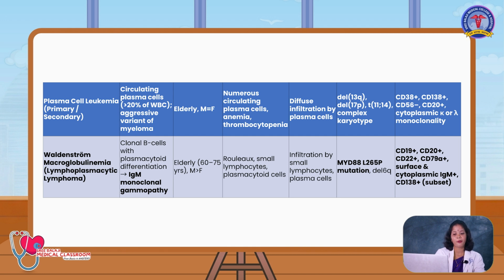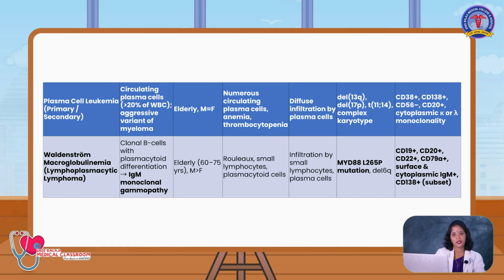In lymphoplasmacytic lymphoma, clonal B cells with plasmacytoid differentiation, IgM monoclonal gammopathy will be seen, and it occurs in the age group of above 60 years. Males are more commonly affected.